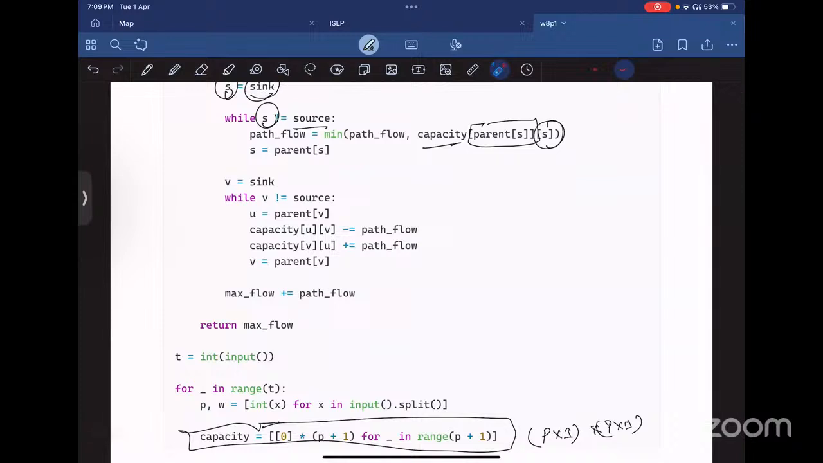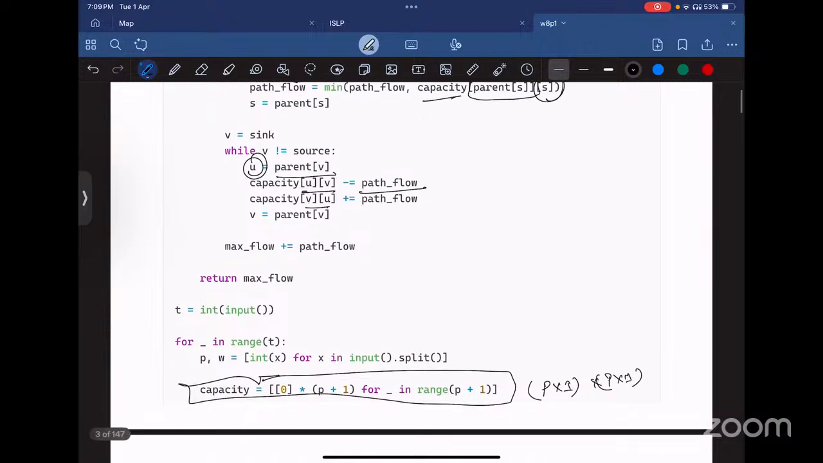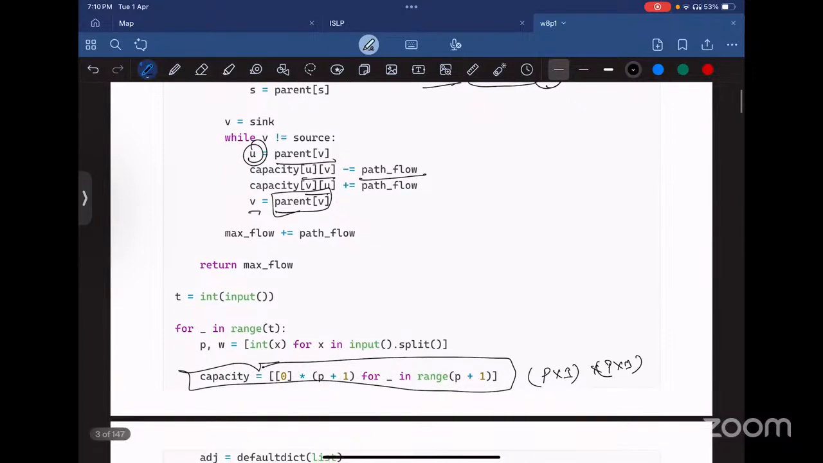Now we are again initializing v to be the sink. And until v is not the source, we will update the capacities. We are setting u to be the parent of v. Then from u to v, we will decrease the path flow, and from v to u, we will increase the path flow for the reverse backtracking. In case we further find a more optimal way of reaching that, we can backtrack it. And then again, we will set v to be the parent of v. In this way, we will keep updating. And in the end, we will add the path flow value to the max flow and return the max flow.